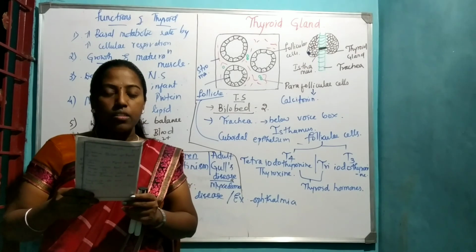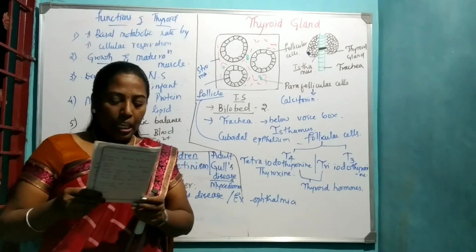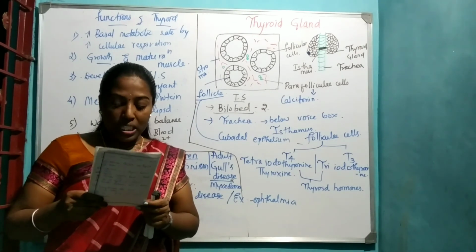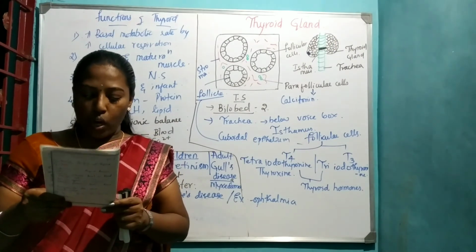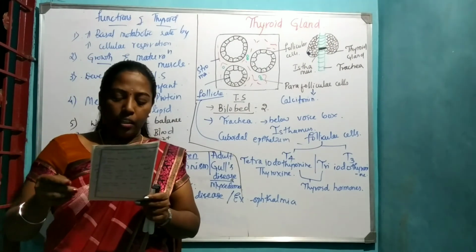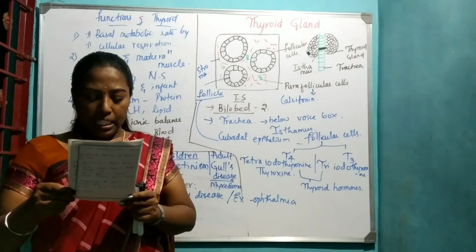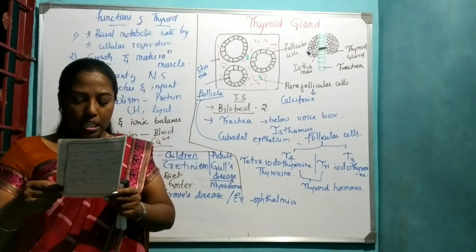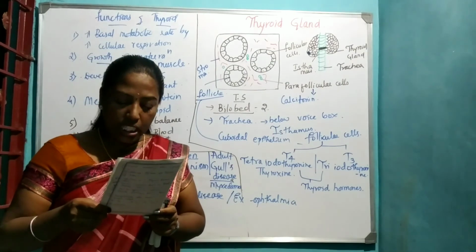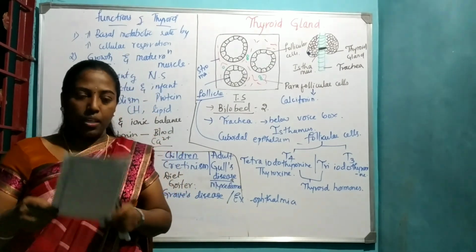The answer is melatonin. Next, name the hormone which inhibits reproductive activity: A. FSH, B. LH, C. estrogen, D. melatonin. It is melatonin. Answer is D.